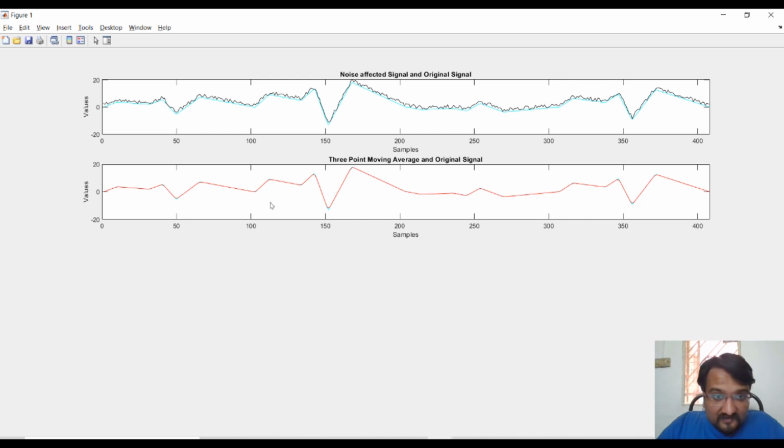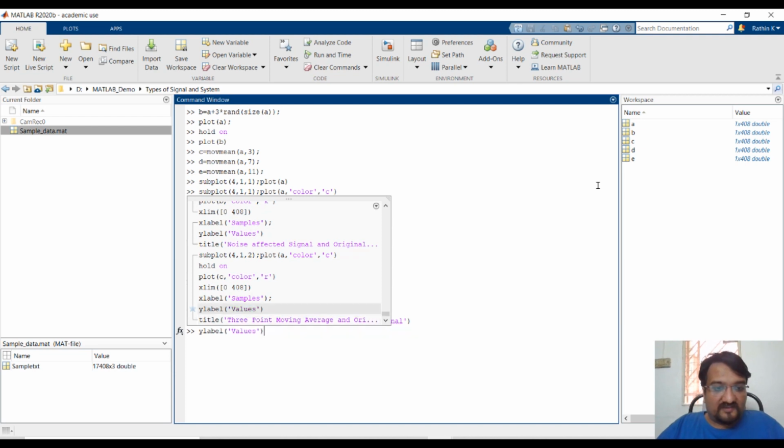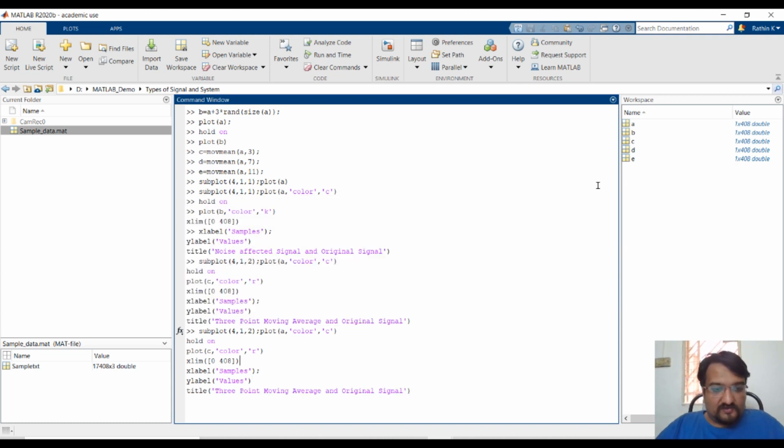So if you see this red one, it is your moving average, whereas this blue one is your original data. It is better if I can show you with respect to the noise affected version, because the change would be evident. So in that case, we'll plot first and see it in all 3 versions.